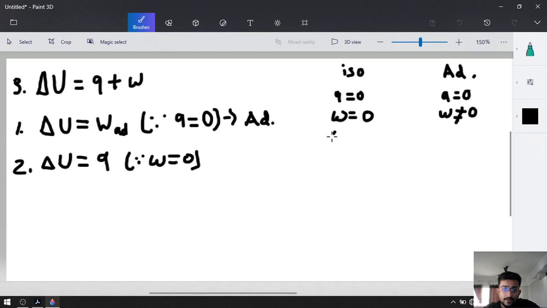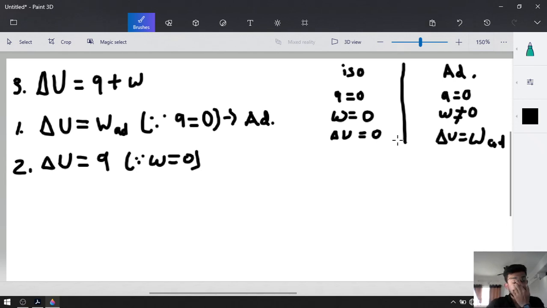If both are 0, that's why delta U was 0 over here, whereas in this delta U was equal to work adiabatic, right? So that was the difference between an isolated system and an adiabatic system.